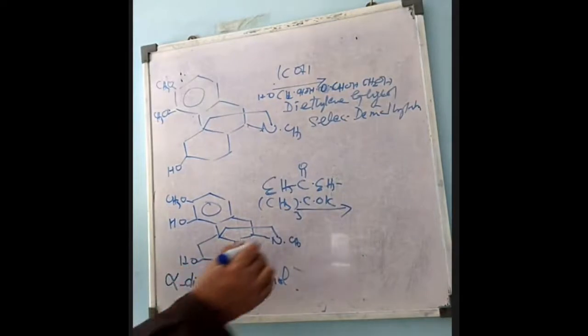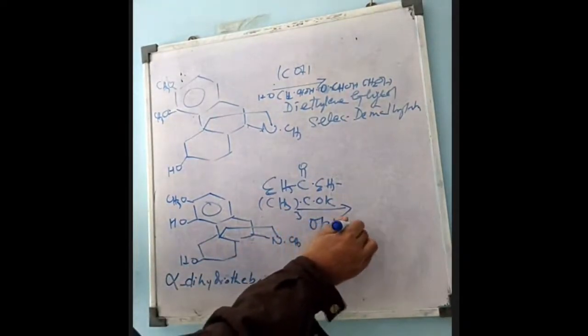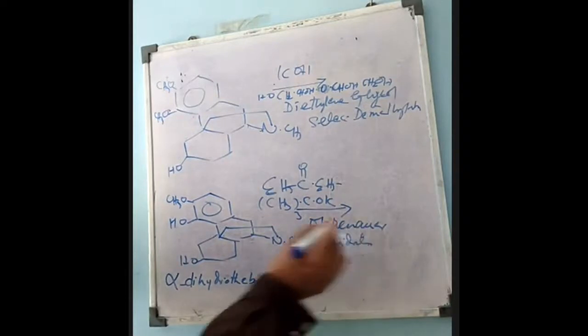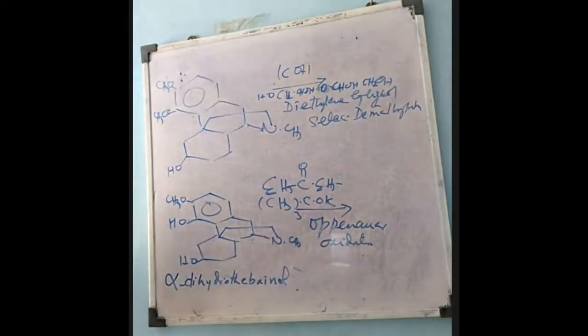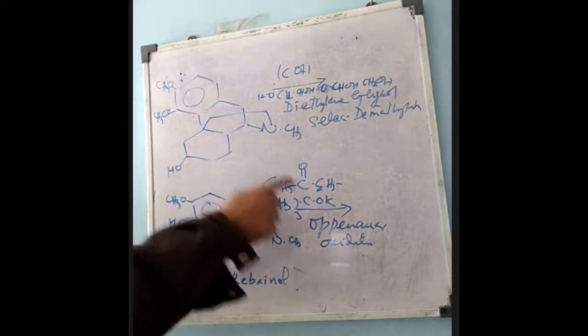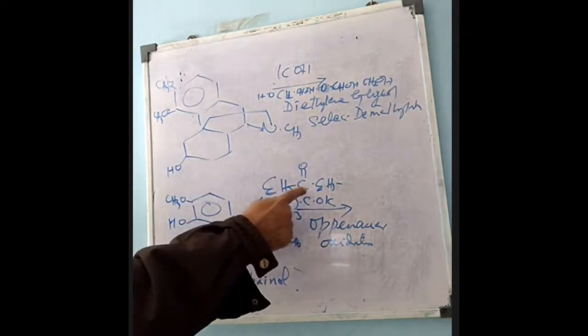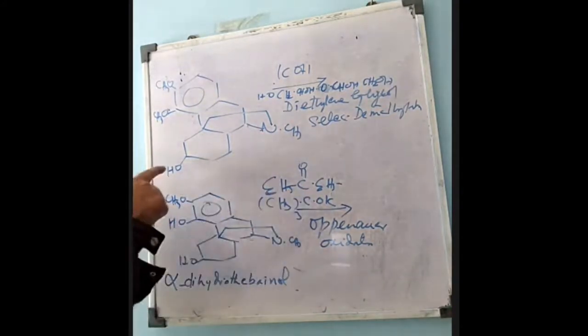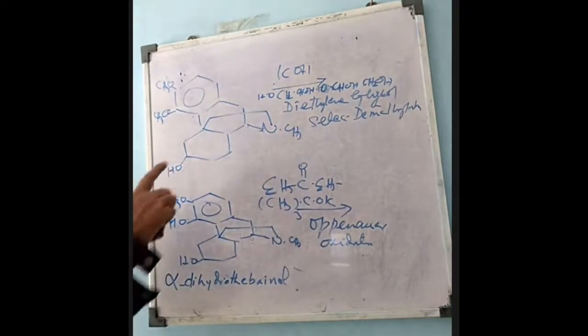So this is the Oppenauer oxidation. In Oppenauer oxidation, what happens? The ketonic group and alcohol group are exchanged. In the exchange, what happens? The ketone is exchanged with the alcohol. That is, here diphenyl ketone, known as benzophenone, will be converted to benzhydrol, and the alcohol will be converted to ketone. This is the only reaction that takes place.